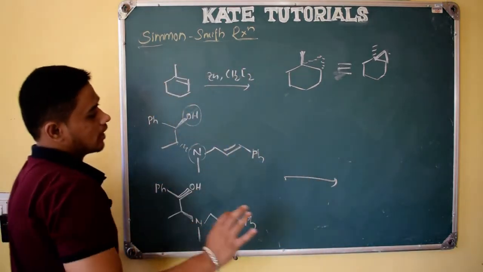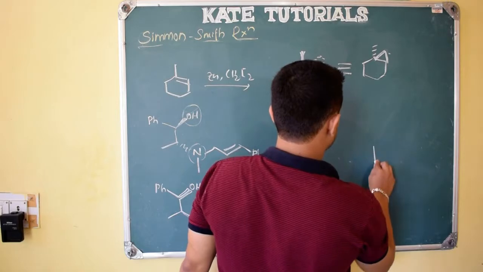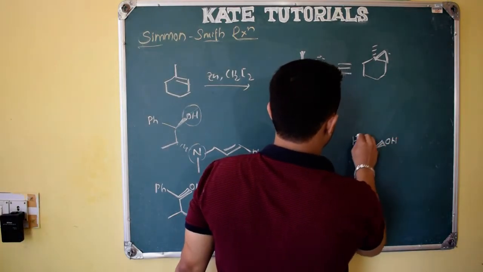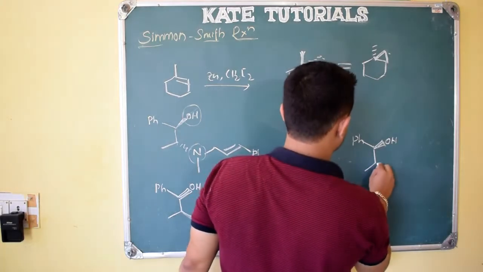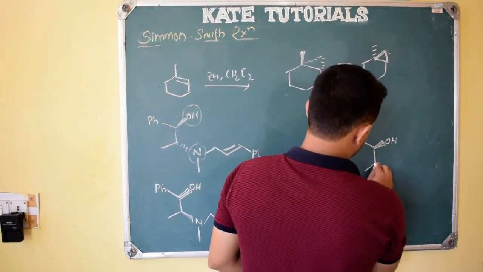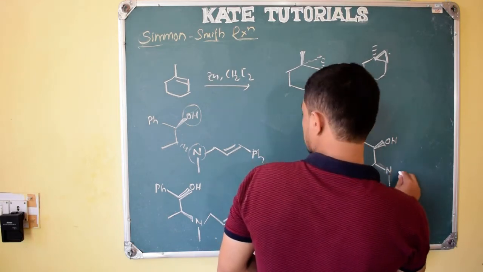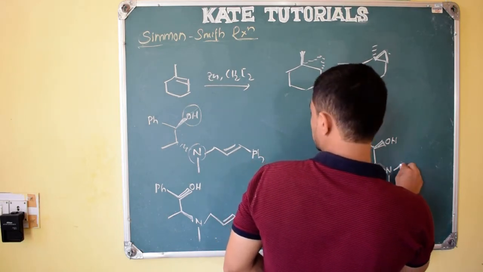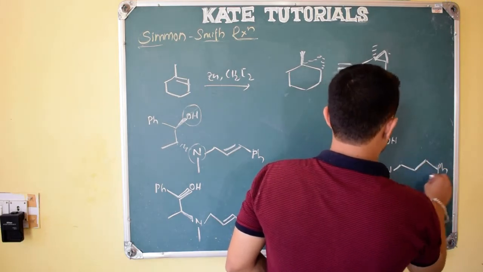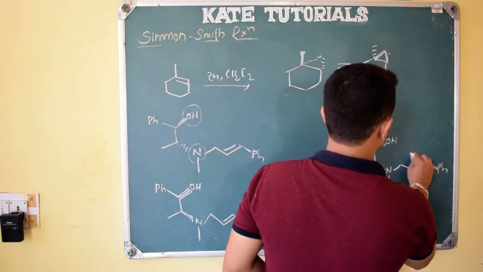In both cases, I will get only one product, that is this one, right? Only one product I will get. Whether it is above or below, no matter.